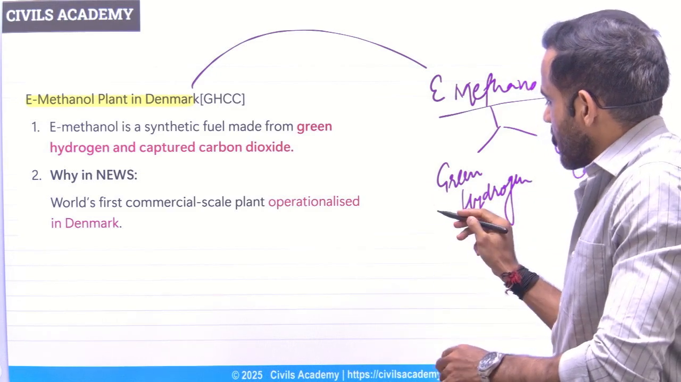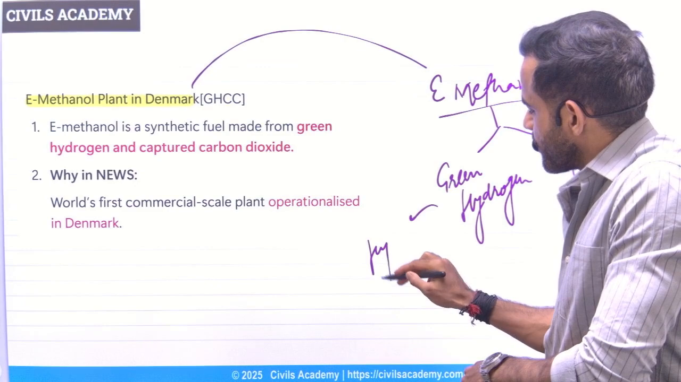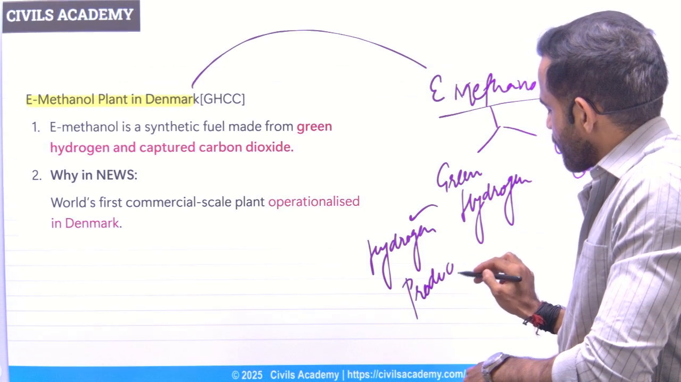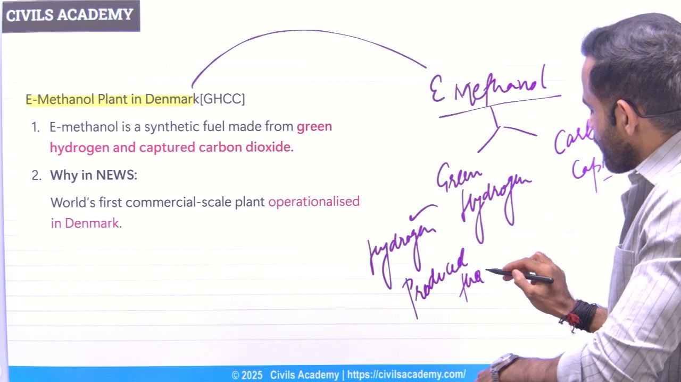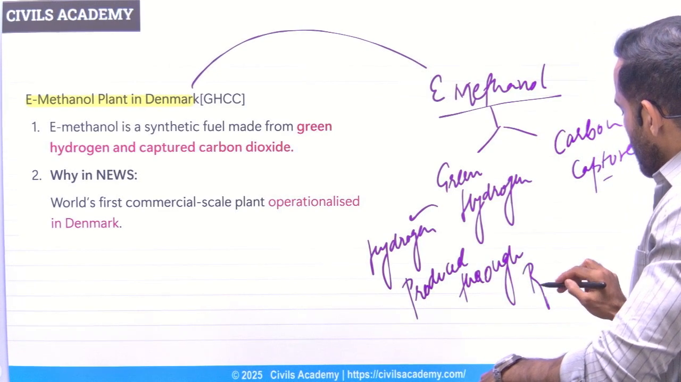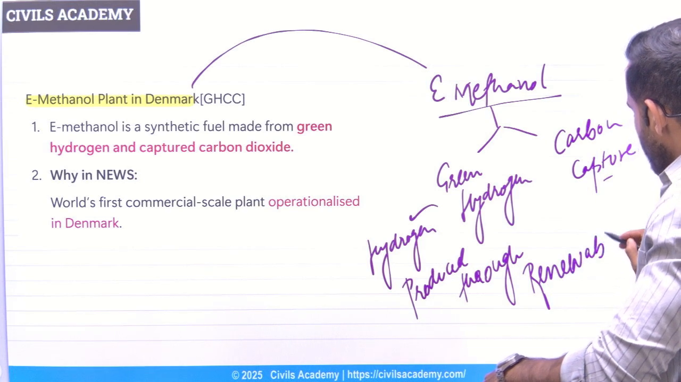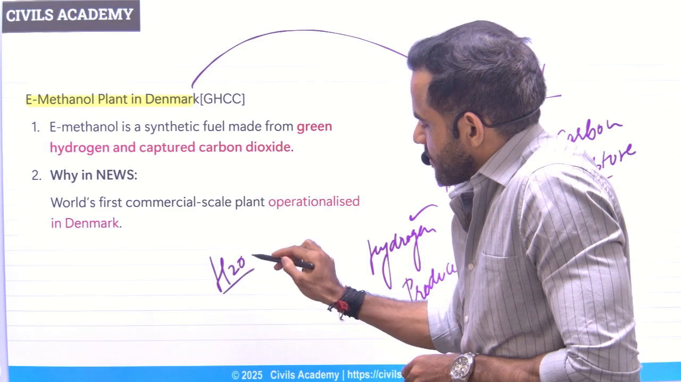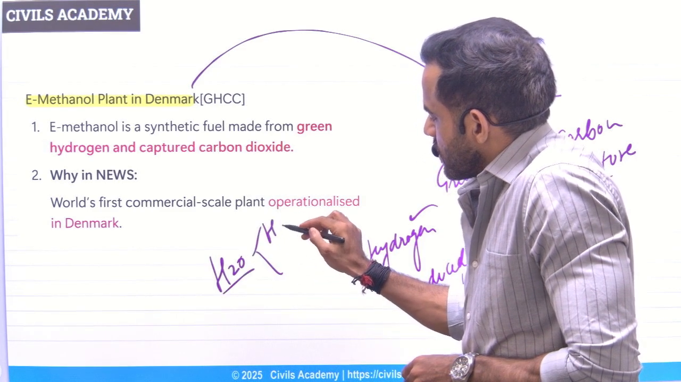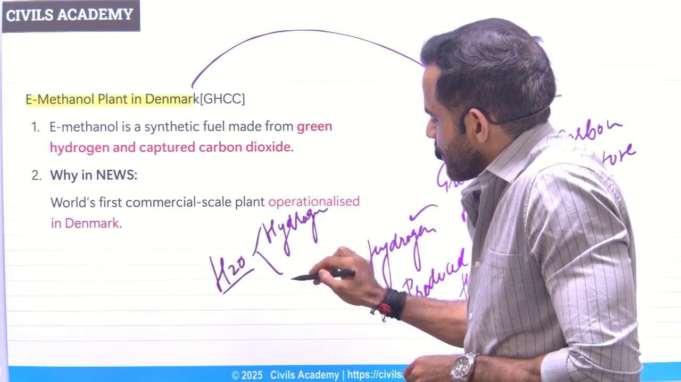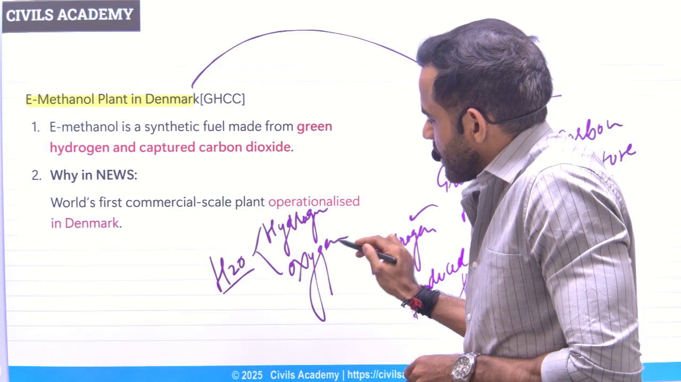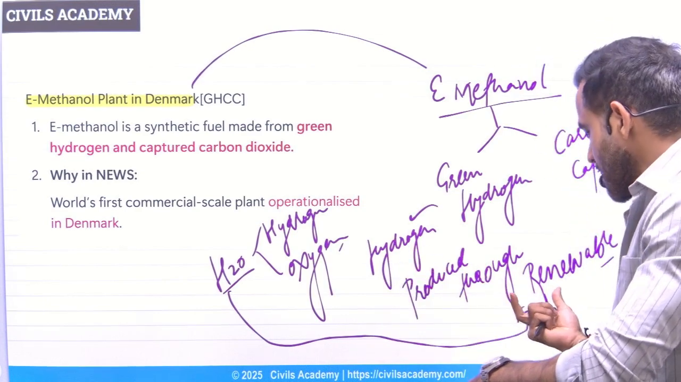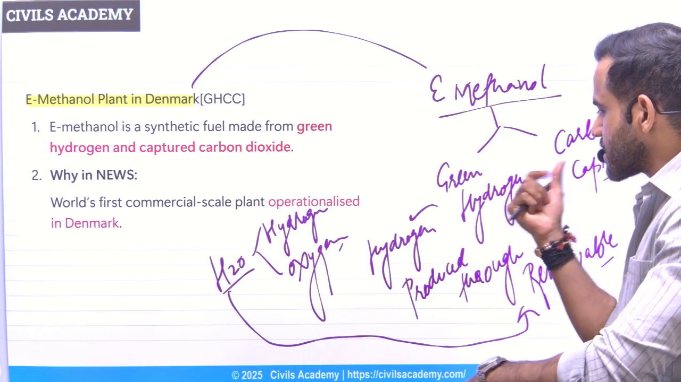What is this green hydrogen? It simply means hydrogen produced through renewable energy. Okay. Now understand one more thing, how hydrogen is produced. So basically water is being split into hydrogen and oxygen, and for the splitting we need renewable energy. That simply means for splitting we need energy. In this case we are using renewable energy, that's why it is being referred as green hydrogen.